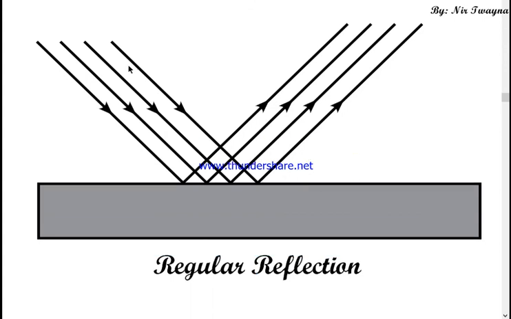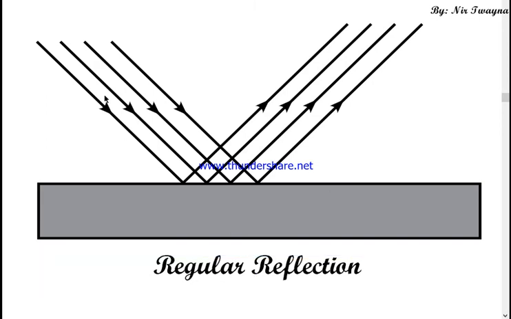See, when a parallel beam of light rays is incident on a surface, then if the reflected light rays are also parallel to each other, such kind of reflection is known as regular reflection.